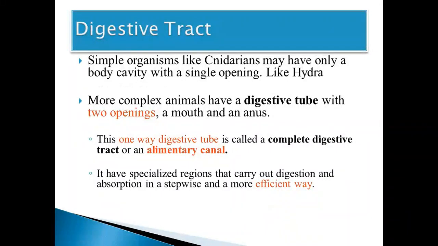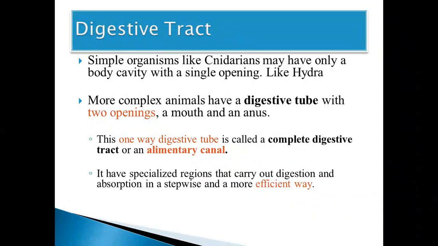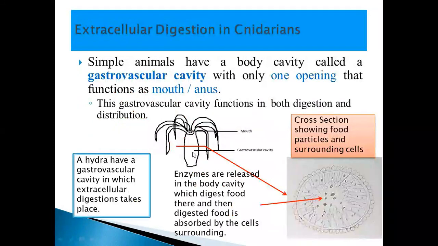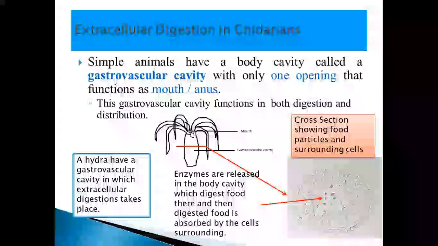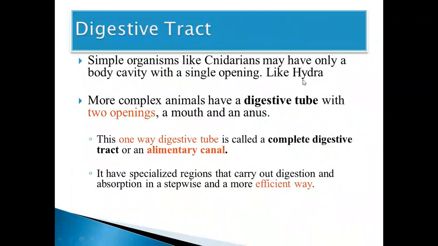Now we talk about the next thing, that's the digestive tract. Now what's the digestive tract? Basically it's the digestive tube. It's a tube-like system in which digestion and absorption happen. So simple organisms like cnidarians, we just have seen hydra, they have a body cavity with a single opening. Here we can see hydra, body cavity with a single opening. So it's a simple tube with one opening.